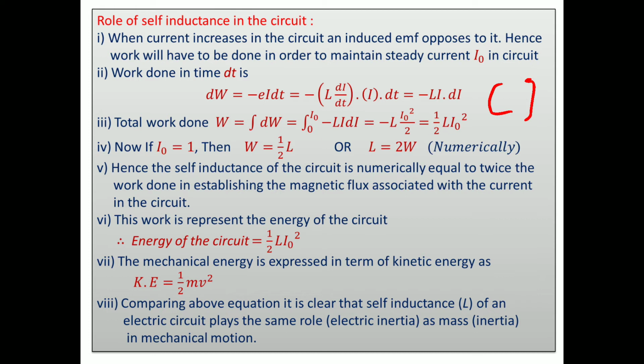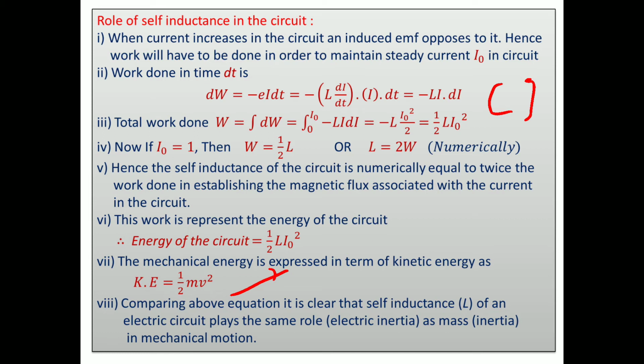So the energy of the circuit is half L I0 square. This formula is similar to that of the kinetic energy, half m v square. If we compare both equations, look here: m is related with L. Mass represents the inertia, the mechanical inertia in the body. Similarly, L also shows an electric inertia, as discussed previously.